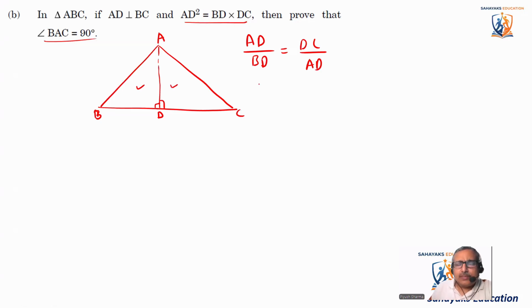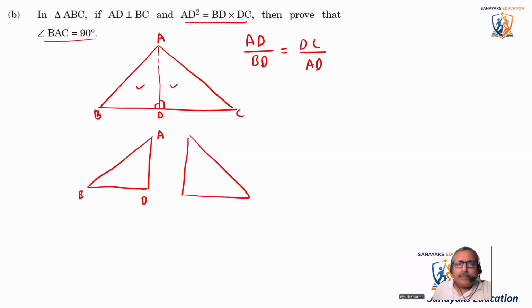How exactly? I'll showcase that by making these two triangles separately. Sometimes it gives clarity. ABD and ADC. So this angle is 90, this angle is 90. Now this is AD divided by BD.